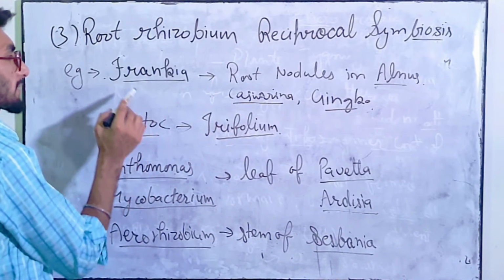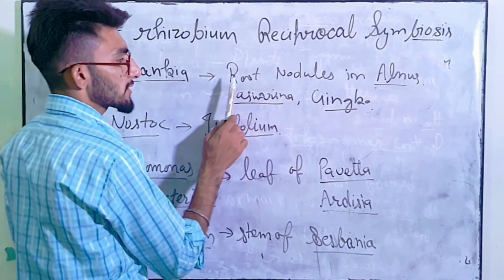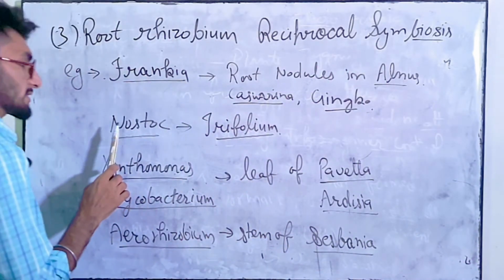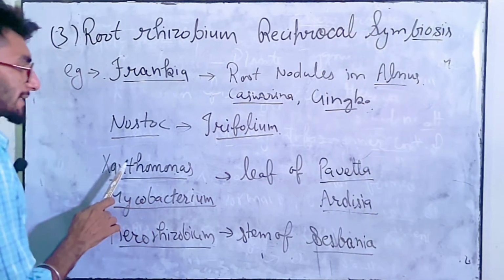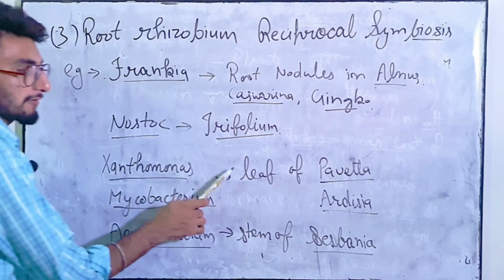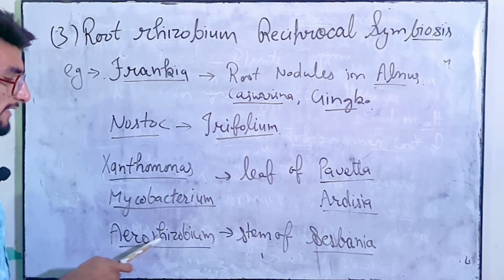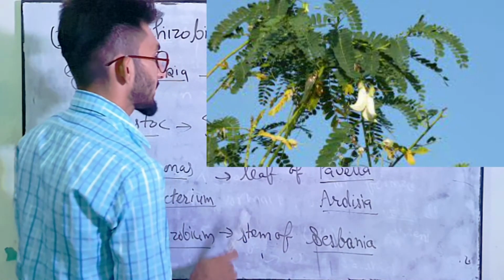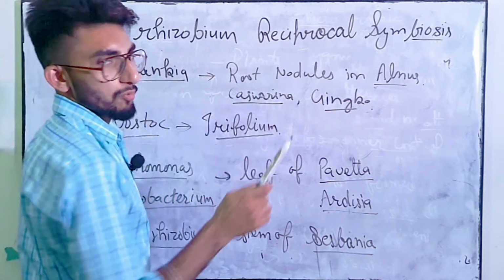Here are some examples of the bacteria. So Frankia form nodules in the root of Alnus, Casuarina and Ginkgo. Next is Nostoc. It form nodules in Trifolium. Next is Xanthomonas and Mycobacterium. They form nodules in leaf of Pavetta and Ardisia. And last is Aerorhizobium, which form nodules in stem of Sesbania. Clear? So these are some examples of root rhizobium reciprocal symbiosis.